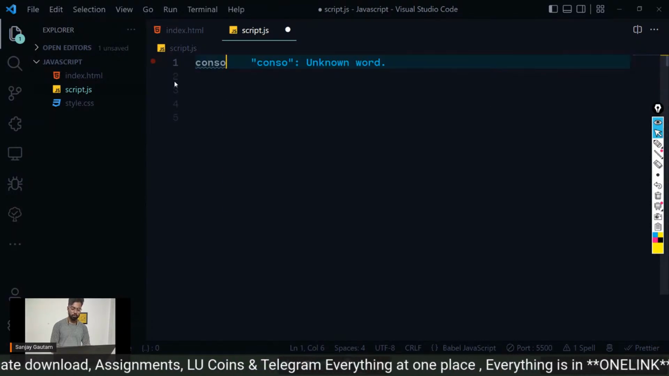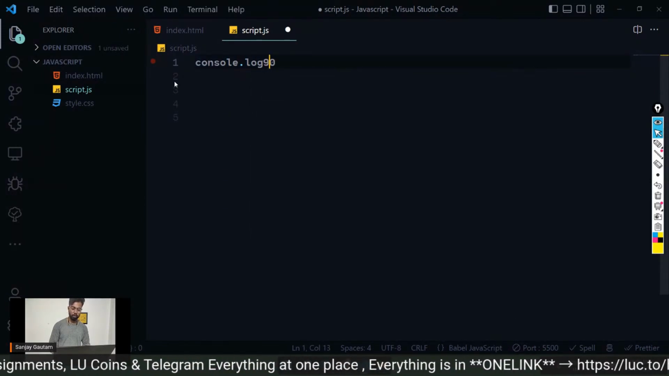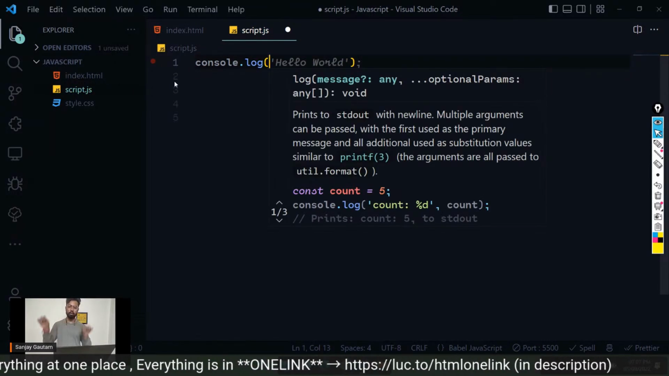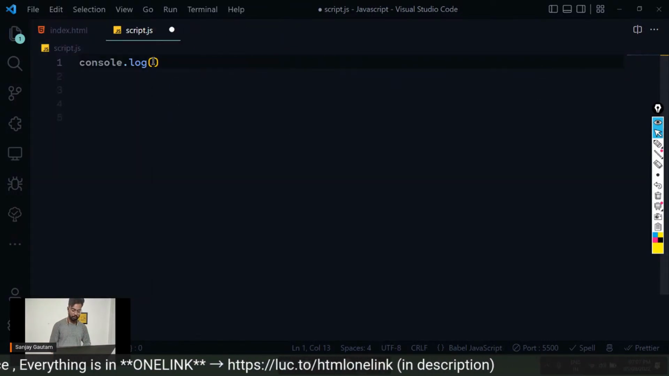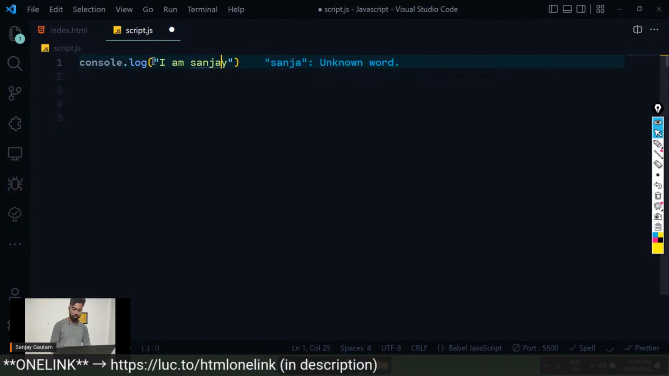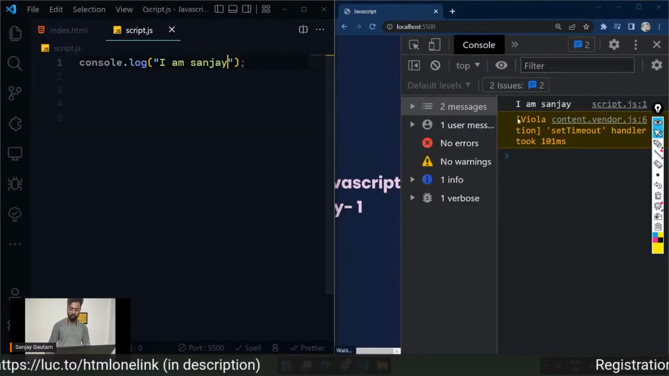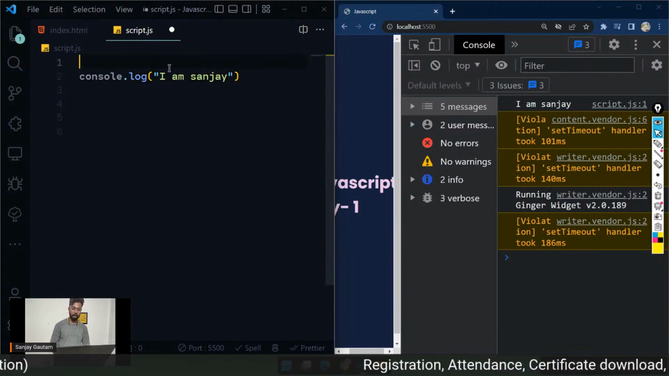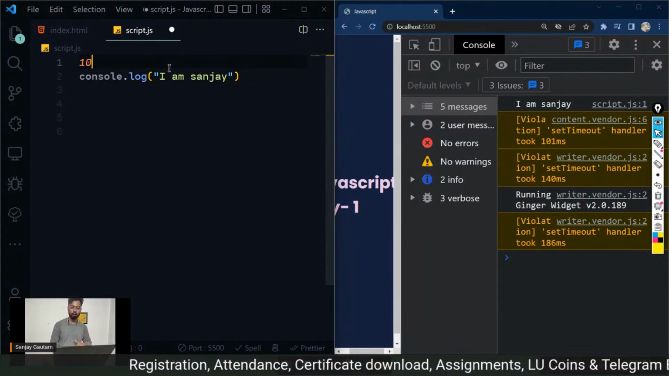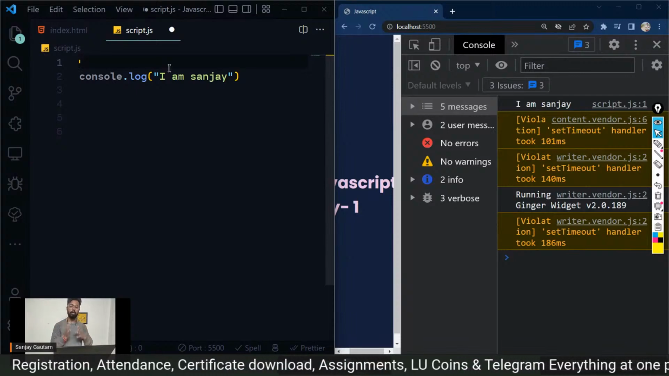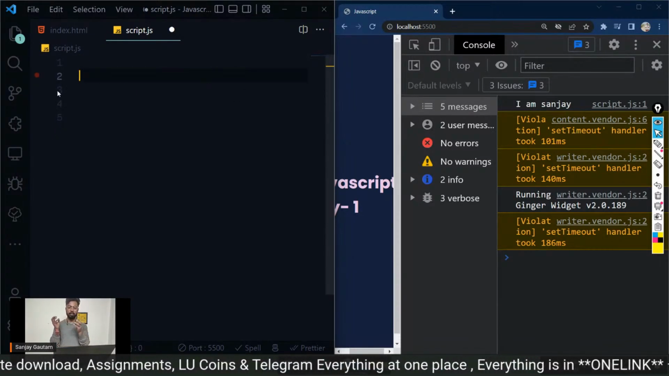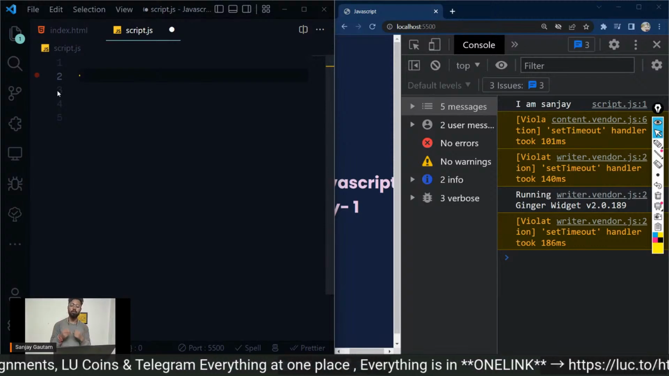If I just do console.log, and remember what I told you, you can put any value here and it's going to be printed out in the console. If I type I am Sanjay and save, I get I am Sanjay here. That's cool. But suppose you have a value like 10, and you want to use it again and again. You need a place where you can store some value, and the things which can store values are called variables.